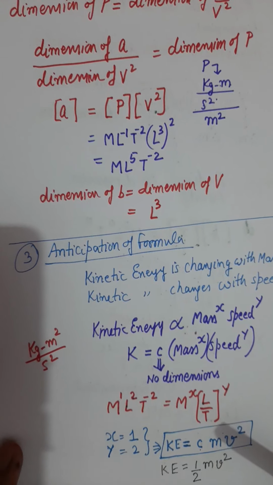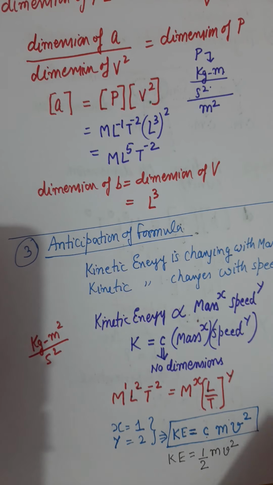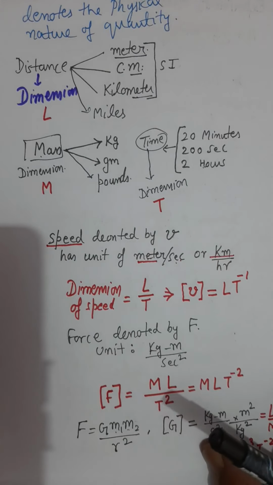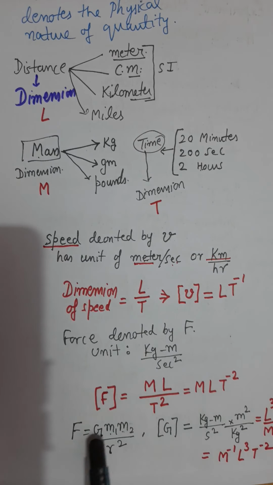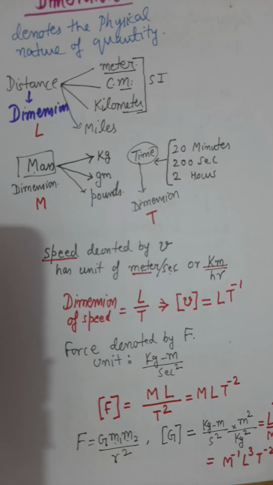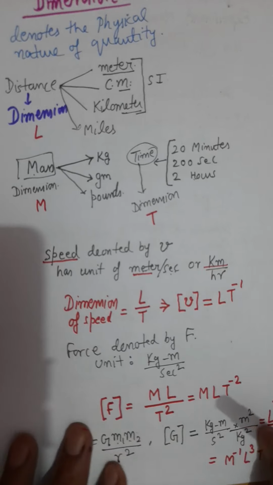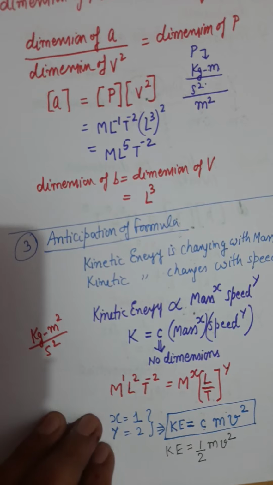Once again, I want to repeat one statement. Students are normally confused about whether a constant has a dimension or not. In physics, constants are classified in two ways. There are some constants appearing in a formula, and they have units, they have dimensions. On the other hand, we have certain formulas in which the constant does not have any unit, any dimension. So I should support my statement by example.